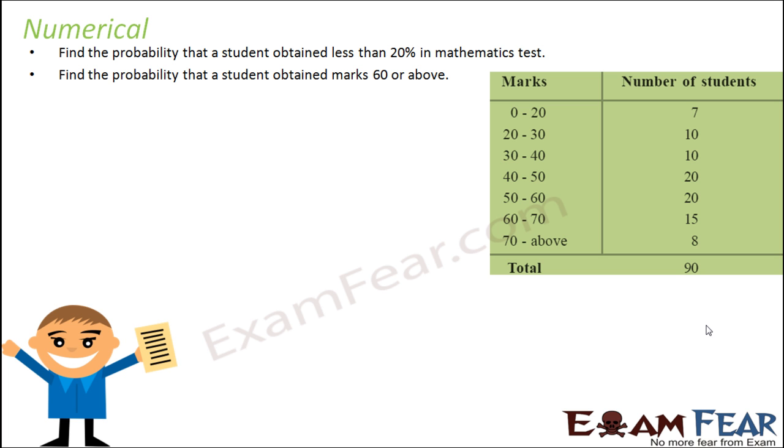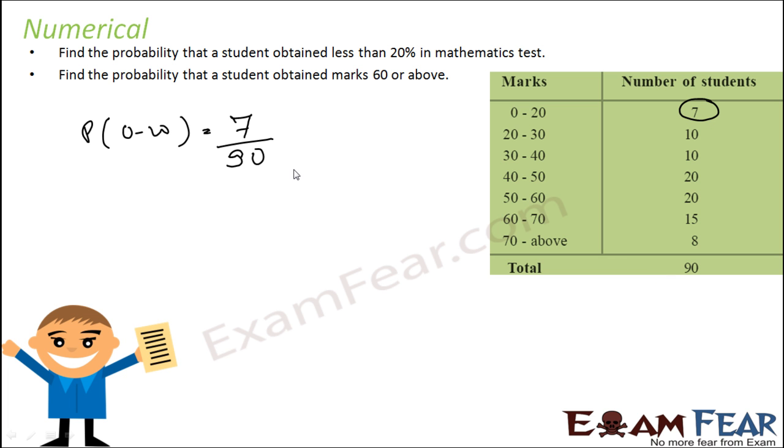Okay. Let's take a few more examples. We have to find the probability that a student obtained less than 20% in the math test. So less than 20% in the math test, this is the sample space. So probability of 0 to 20% is what? Number of students who got this marks, that is 7, by total number of students in the sample space, that is 90.